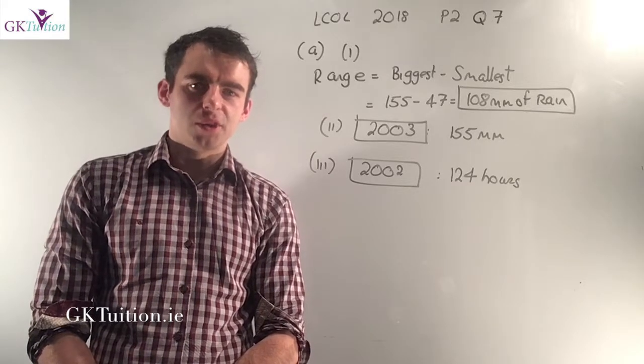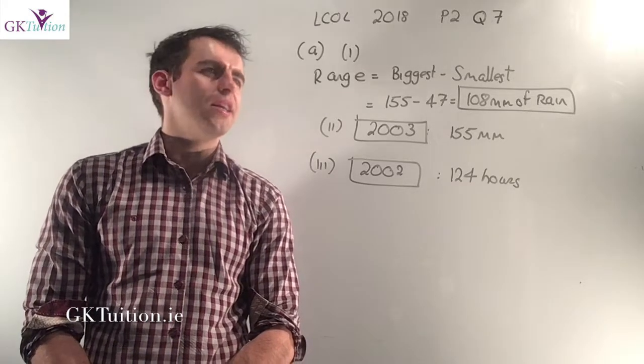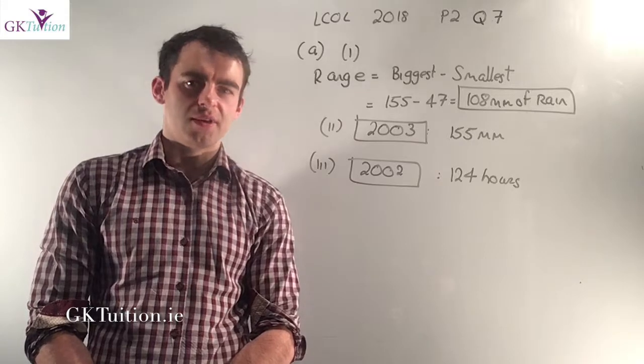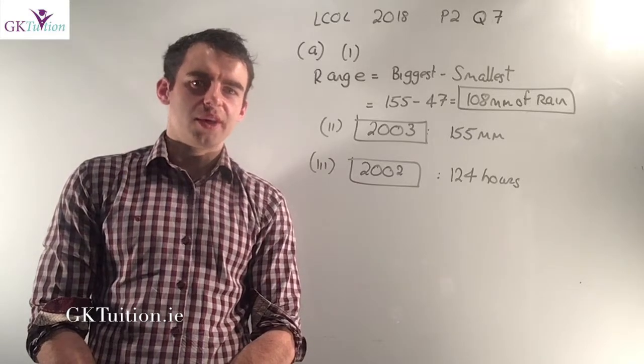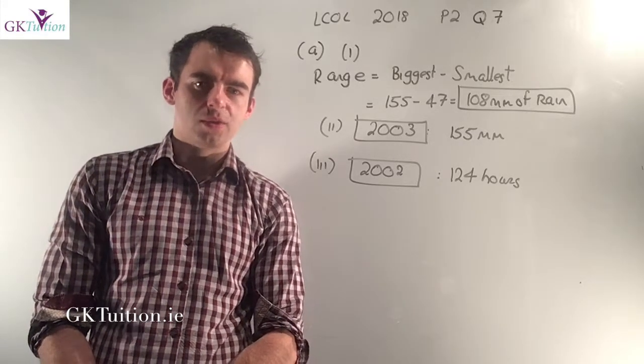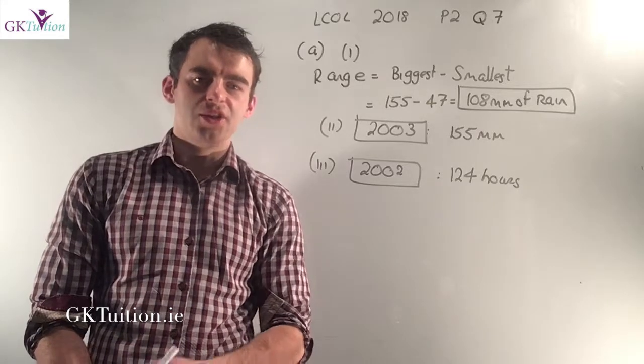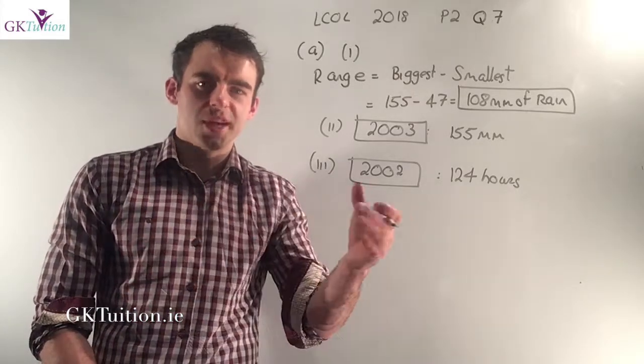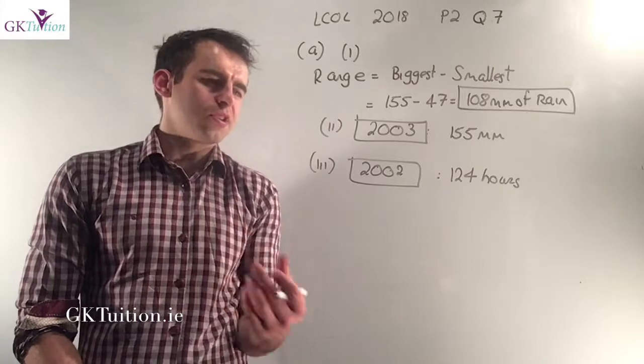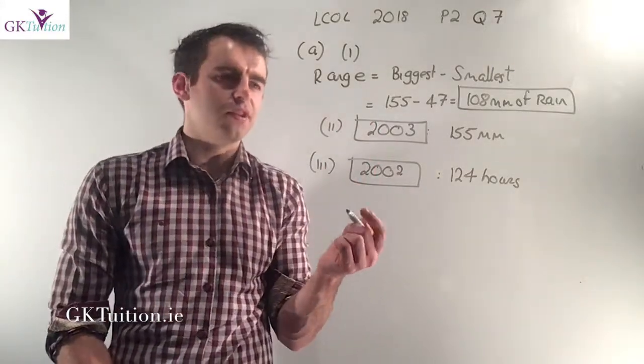Now the question that I've chosen to go through here is 2018 paper 2 question 7. In this question we're given the total rainfall and the total sunshine at Valencia in June of each year for a number of consecutive years. The first three parts of this question are relatively straightforward.